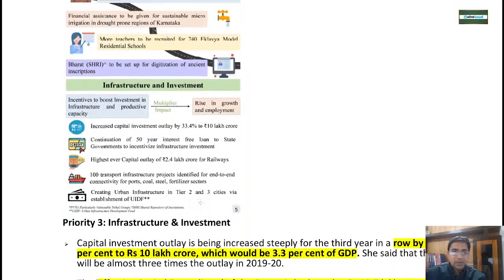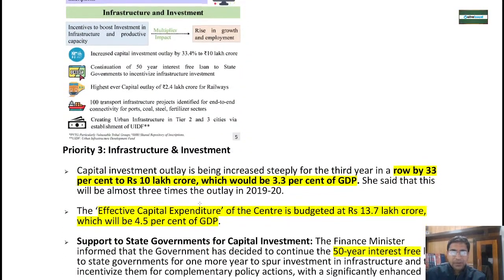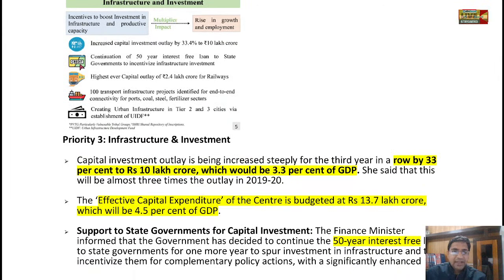Now the priority number 3 under Saptarishi, the third priority, is infrastructure and investment. How much money is being allocated for infrastructure investment? There is a very huge increase in the outlay, capital investment.